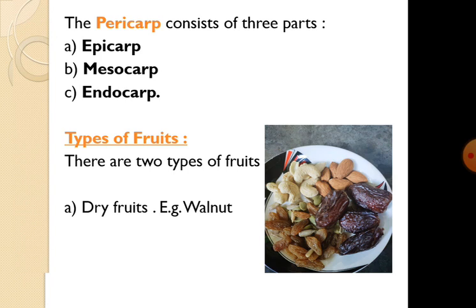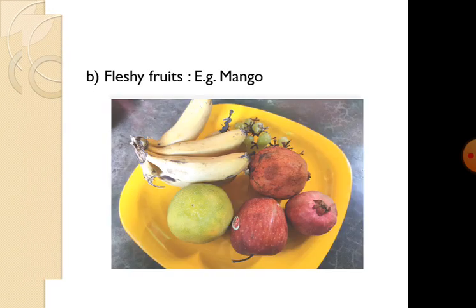Types of fruits. There are two types of fruits: dry fruit and fleshy fruit. Dry fruit: in this fruit, the pericarp is not fleshy. It is thin, hard and encloses the seed. For example, raisins and walnut come under dry fruits. Fleshy fruits: in these fruits, the pericarp is thick and fleshy. So fruits like banana, apple, grapes all come under fleshy fruits.